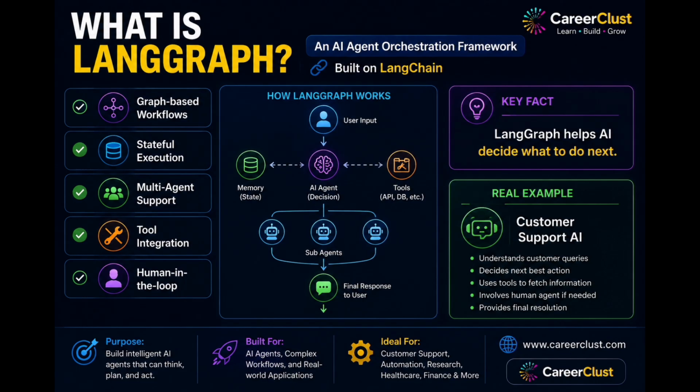Imagine a customer support assistant. Sometimes it can answer immediately, sometimes it needs to search a knowledge base. Sometimes it must escalate the request to a human. LangGraph manages these decisions automatically. The key fact is LangGraph doesn't simply generate answers. It manages intelligent workflows.